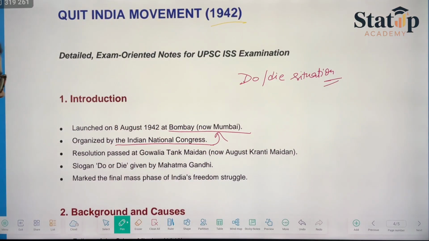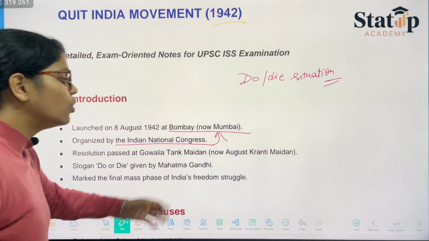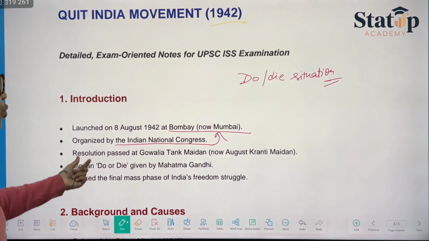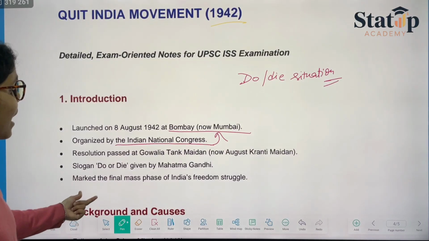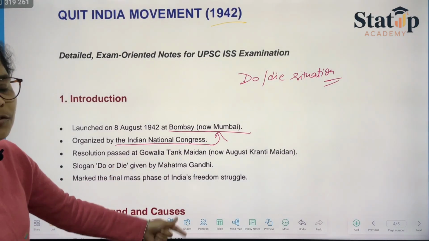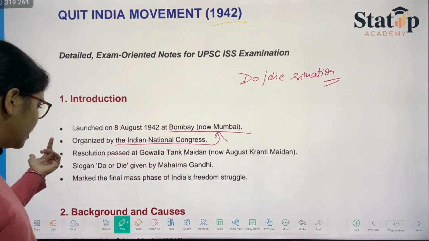The resolution was passed at Gowalia Tank Maidan, now August Kranti Maidan. The slogan Do or Die was given by Mahatma Gandhi and marked the final mass phase of India's freedom struggle. We have just talked about all this.